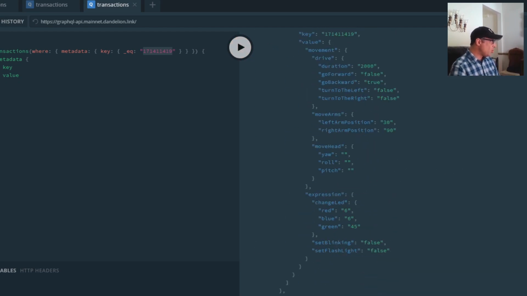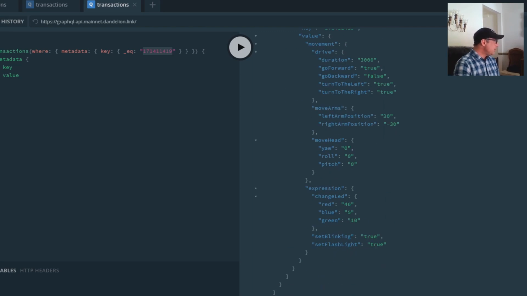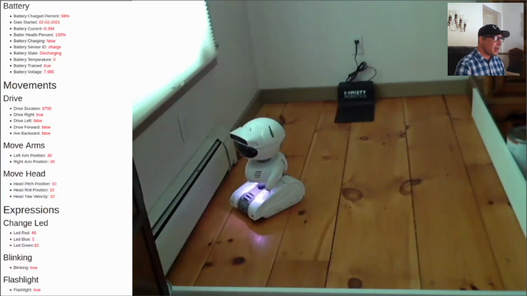and you're going to see a lot in here because I've been playing around with this. But if we go all the way to the bottom, to the last one, here we go. 3,000, go forward, true. Oh, see, I turned left, true, too. I forgot. I didn't see that. That's why it did that, although it kind of turned to the right. So I think I have something switched in the code, so I'll have to fix that. But that's why it kind of did that. And the arm position and the blinking and the flashlight is probably still on. So that's kind of how to work this in a nutshell.